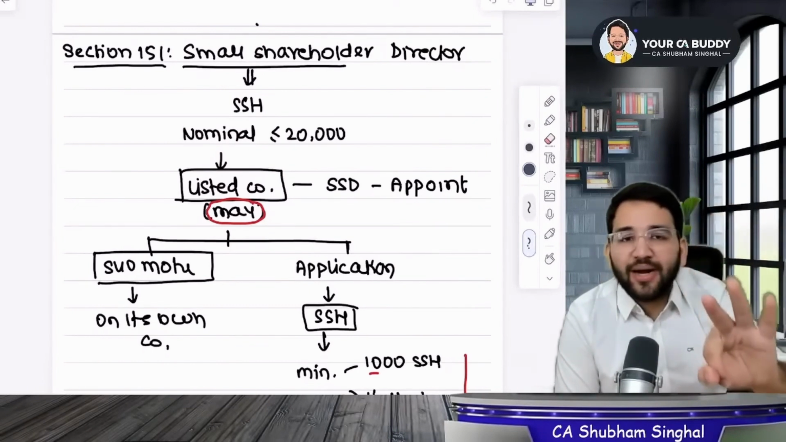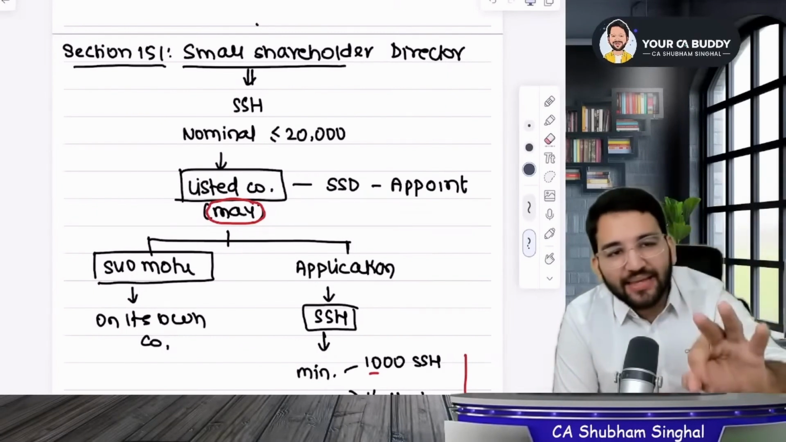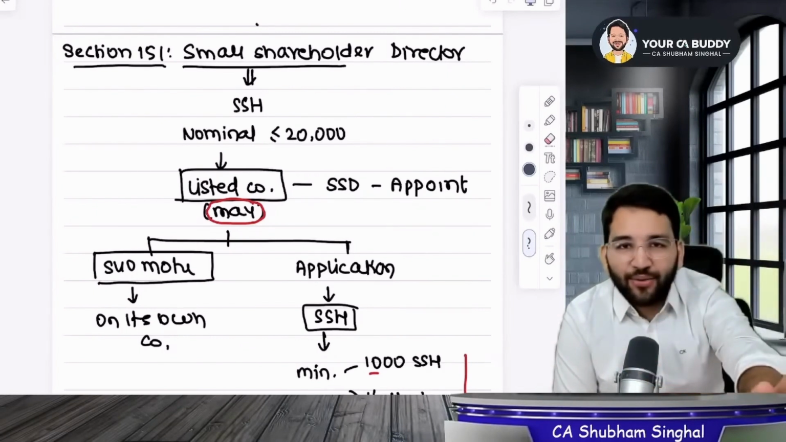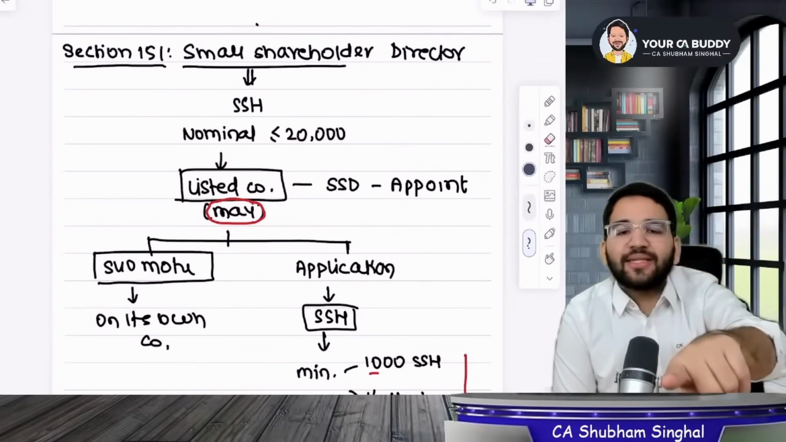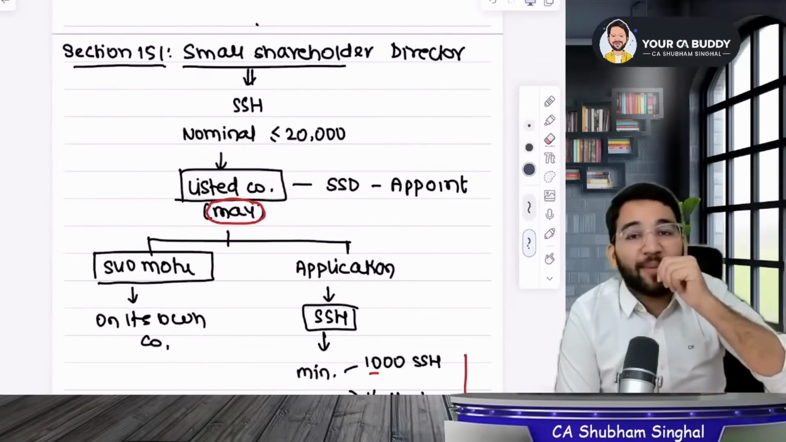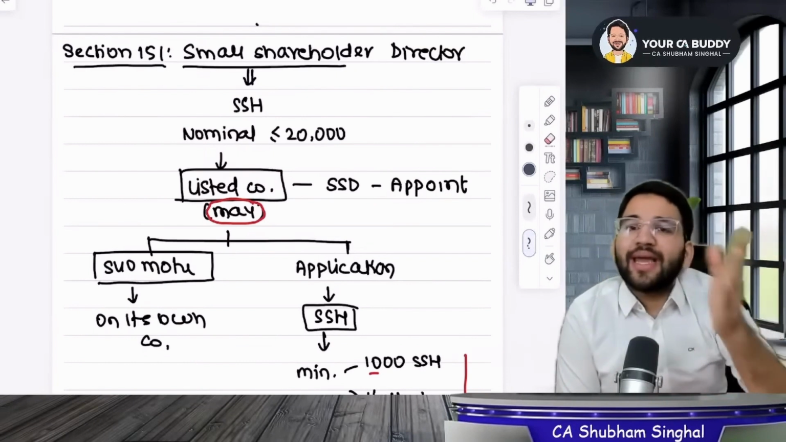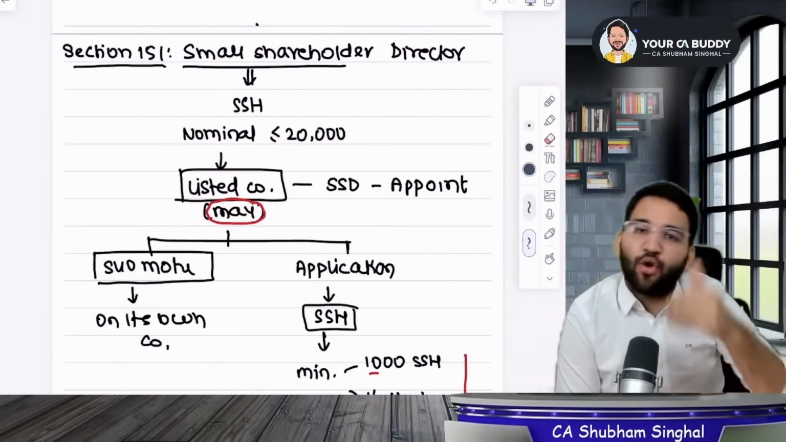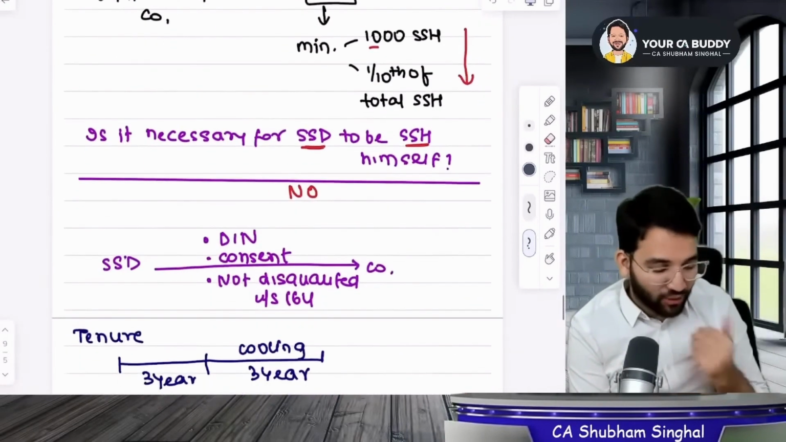Three conditions are applicable for him to be appointed and removed. The three conditions to appoint are DIN, consent, and that they should not be disqualified under 164. And when can you remove? If he is disqualified under 164, vacates under 167, or if he is not independent under 149(6). It is not necessary to be a small shareholder to become a small shareholder director. He might not even hold shares and still he can become a director.